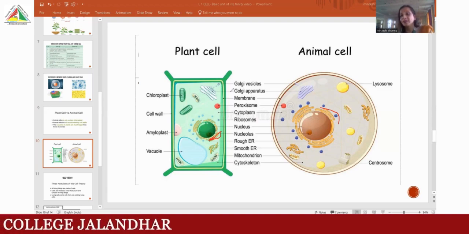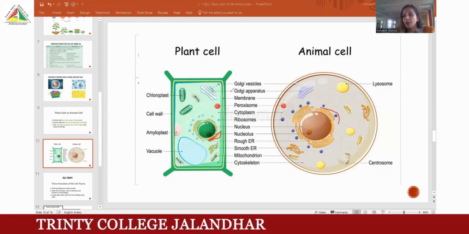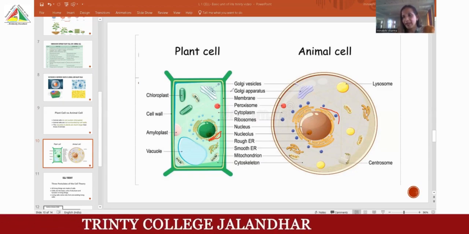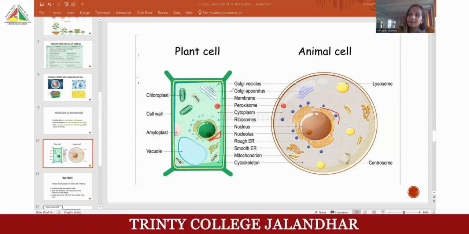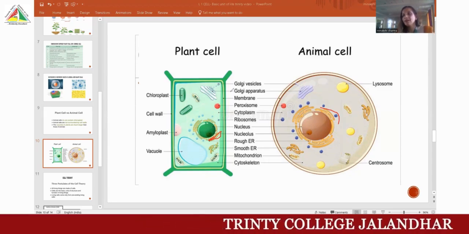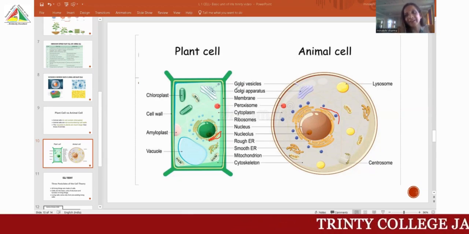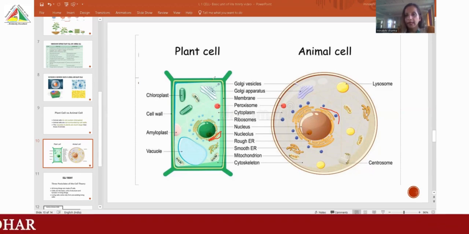You can see in this picture very clearly, what I have kept at the last on the side, that is lysosome, and the centriole is always present in the animal cell. Chloroplast, cell wall, amyloplast and vacuole are present in the plant cells. So I hope you are getting my points. The differences between the plant cell and animal cell are very clear to you. Now a little bit I want to tell you regarding the